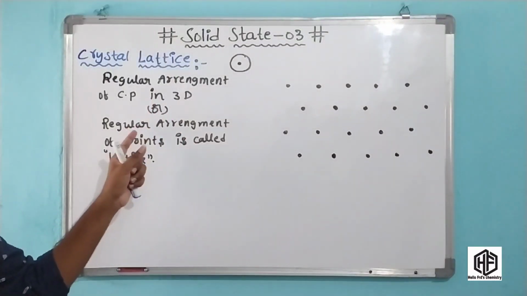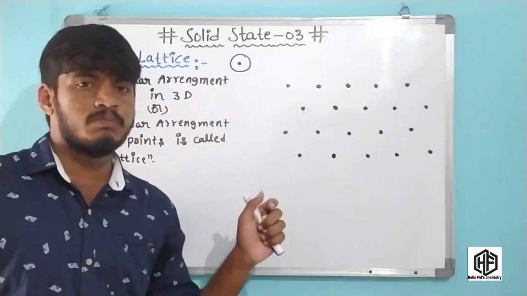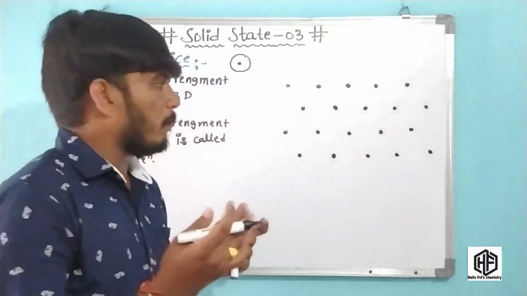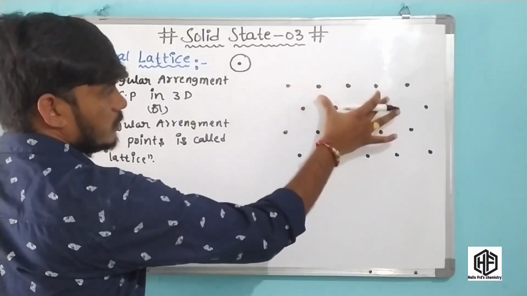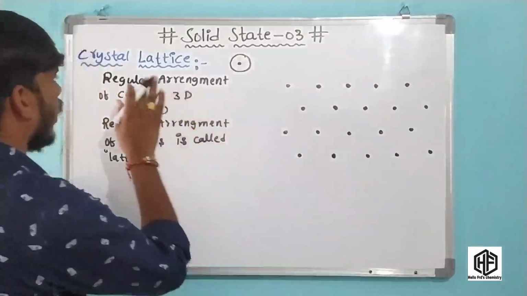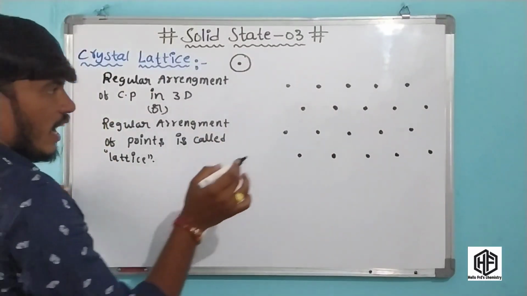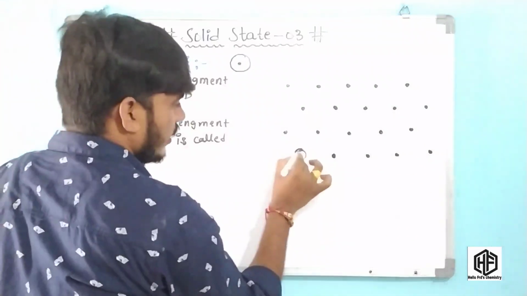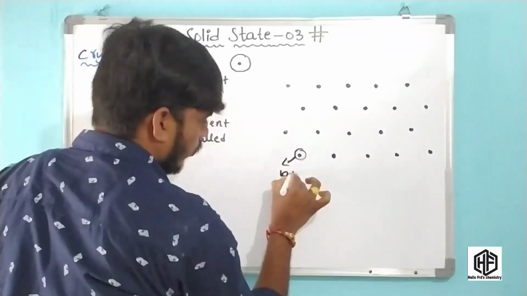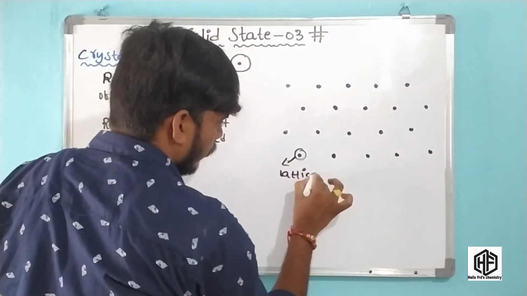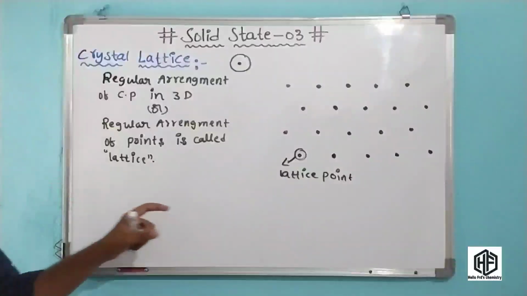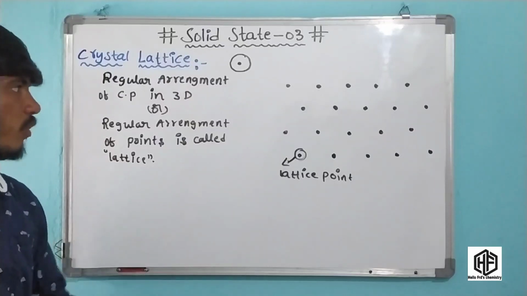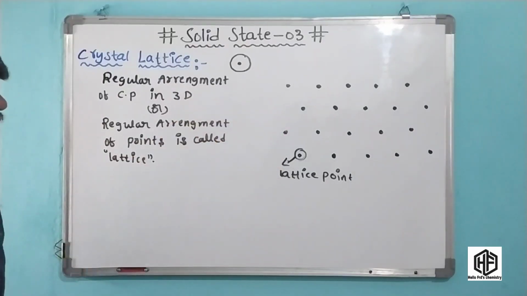Crystal lattice means regular arrangement of points. It means a disciplined pattern of molecules. Okay friends, this is the center of the molecule. This pattern or this arrangement is called a crystal lattice. In this arrangement, each point is also called a lattice point. This is very important friends, the basic concept of crystal lattice. Okay friends, each point is called a lattice point. This is the crystal lattice.